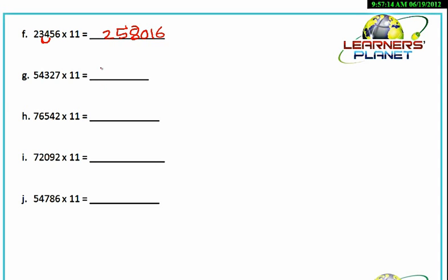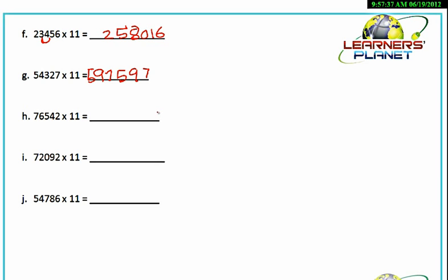Similarly, we take this example 54327 into 11. 7 as it is we will write. 2 plus 7, 9. 3 plus 2, 5. 4 plus 3, 7. 5 plus 4, 9 and 5 again. So the answer will be 597597.